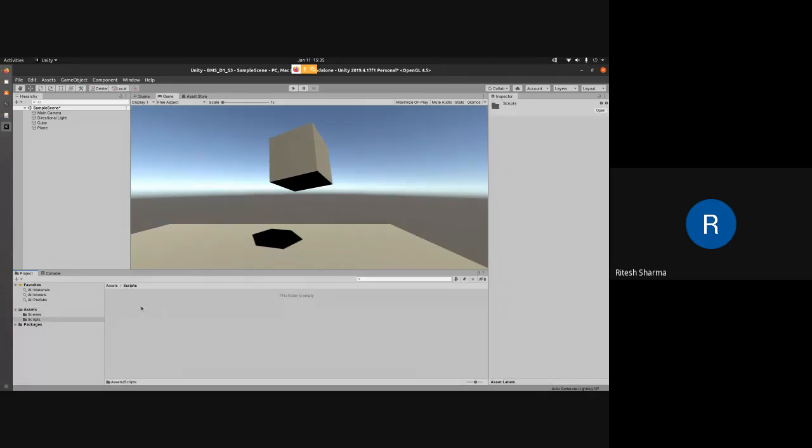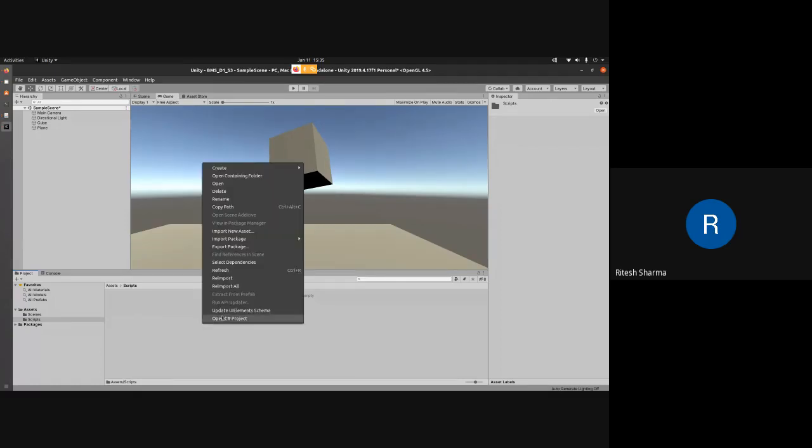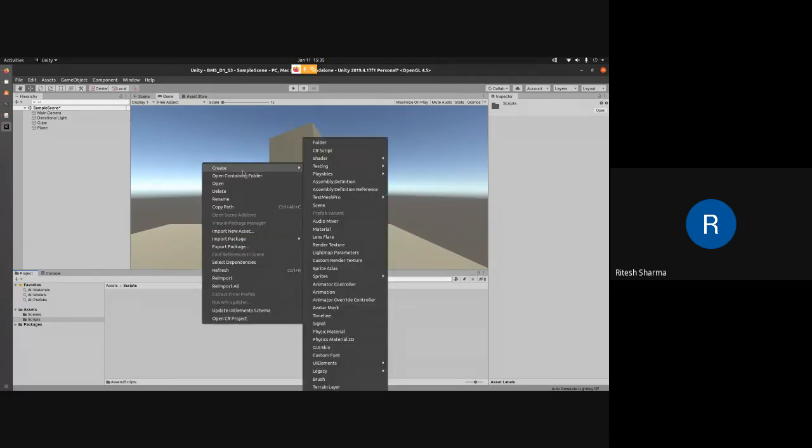Then you can go inside the scripts. It's an empty folder, of course, because we haven't created anything. So inside scripts, you again right click and go to the create tab, and here you have all kinds of options. So what do you want to create here? We say we want to create a C# script.